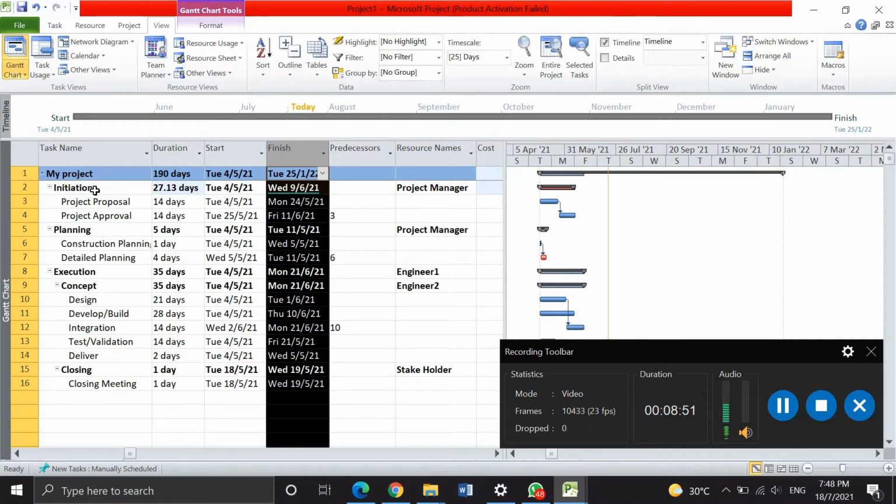Okay, for invitation, 27 days, and project proposal is 14 days and ends on the 24th May 2021, and the last one is closing at 19 May 2021.